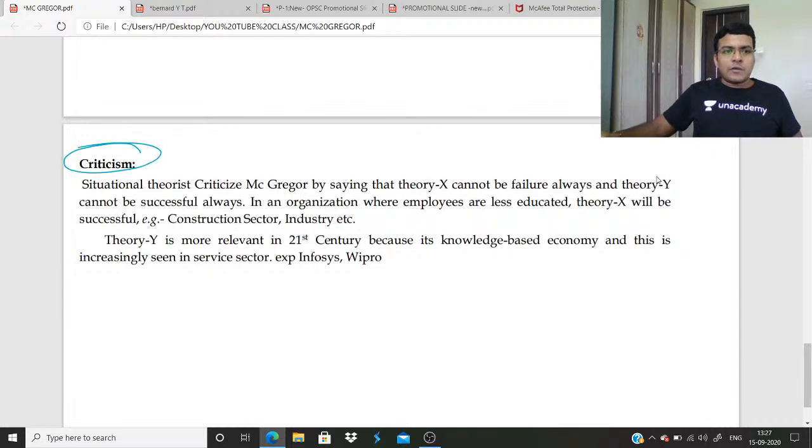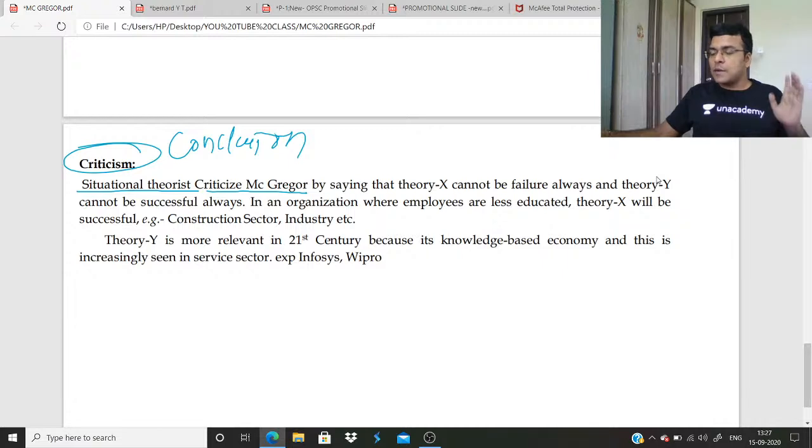So now criticism. It is important. It is the concluding part. The situational theorists criticize McGregor, and you will read in detail about situational theorists in administrative behavior. There are a number of situational theorists who give their ideas about leadership and motivation. They criticize McGregor by saying that theory X cannot always be a failure and theory Y cannot always be successful.